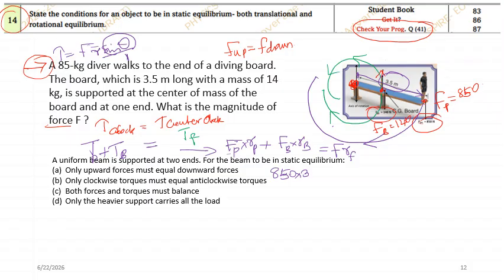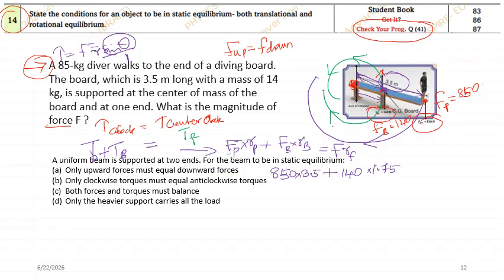So I'll mention 3.5. Plus FB. The board's force is clearly mentioned, it is 140. And what is the radius? Look, the board force is acting exactly at the middle, so you can count only half the distance of the entire board. So it will be 1.75. Understand, we do not count the total length because we only need the half distance.